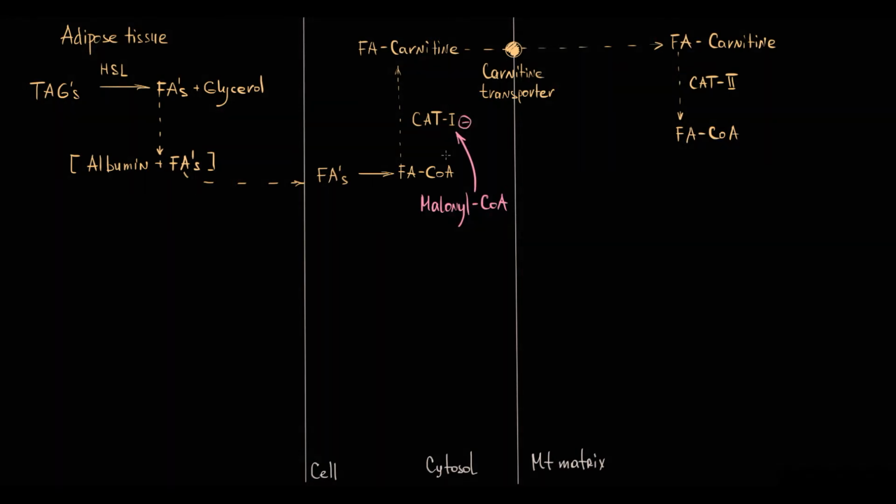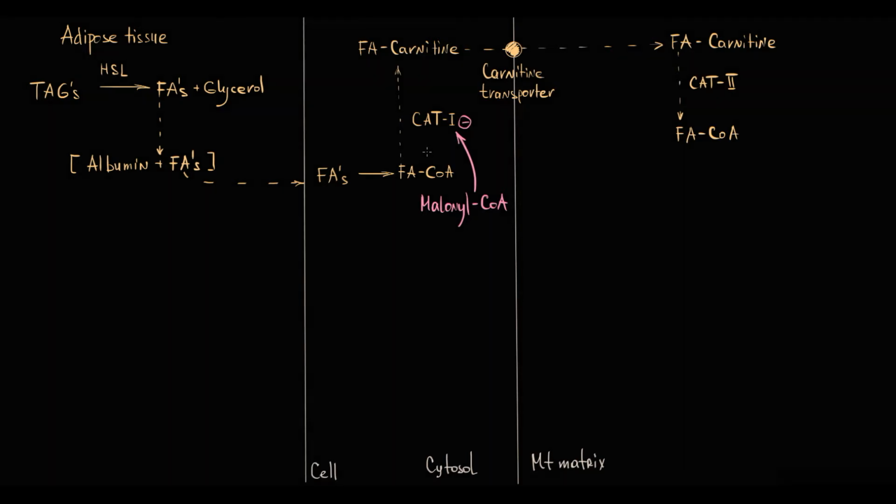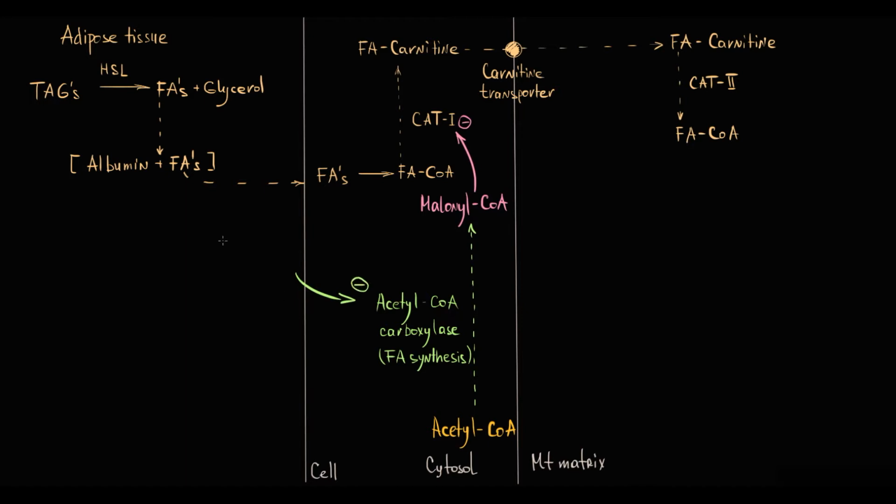The concept here is that malonyl-CoA is one of the intermediate metabolites in fatty acid synthesis, and obviously, as with any anabolic process, fatty acid synthesis consumes energy. Malonyl-CoA is produced from acetyl-CoA by the enzyme acetyl-CoA carboxylase. Recall that this conversion is the rate-limiting step in fatty acid synthesis, and the activity of acetyl-CoA carboxylase is inhibited by AMP-activated protein kinase, stimulated by insulin, and allosterically stimulated by citrate.